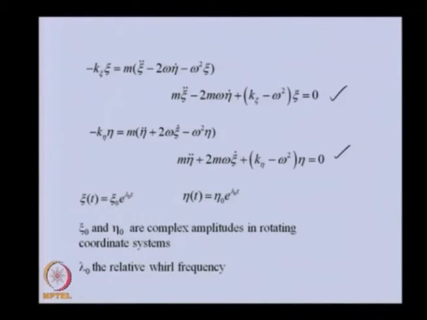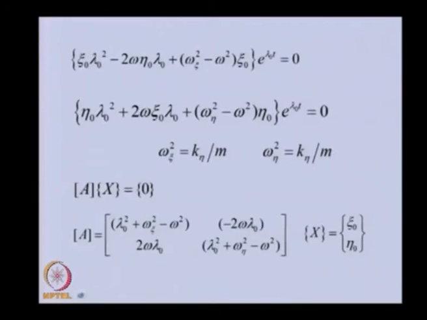So, if we do those things, we will get the equation in this form. Because this will be common, it can be taken out. Similarly, in the second, this is in the xi direction and this is in the eta direction. So, these are the two equations of motion. Now, it has been converted basically into the frequency domain. They cannot be 0, so they can be eliminated. So, the remaining terms we can put in this form.